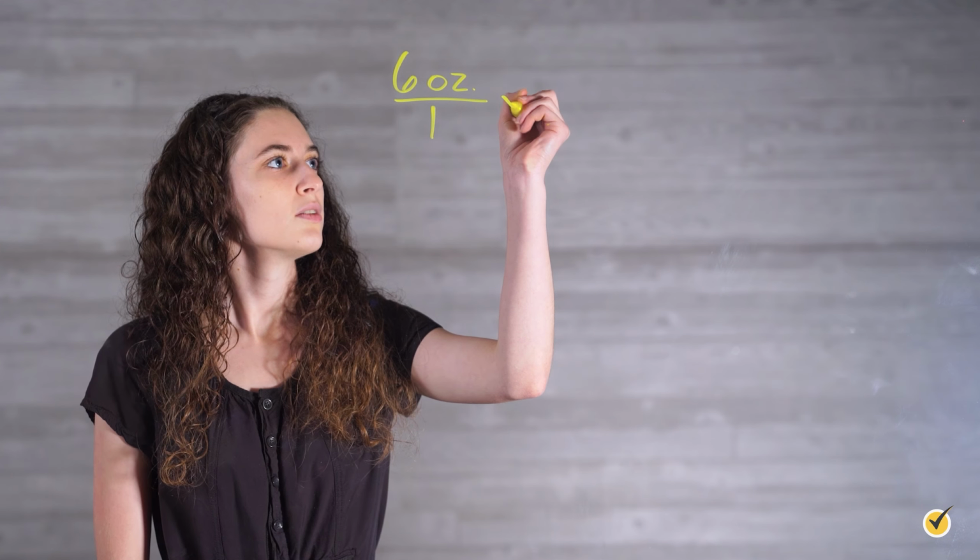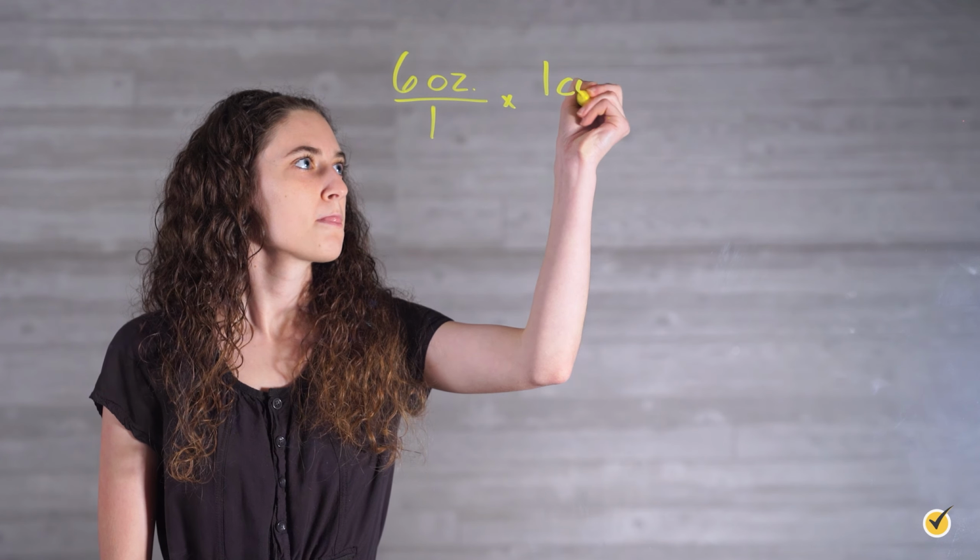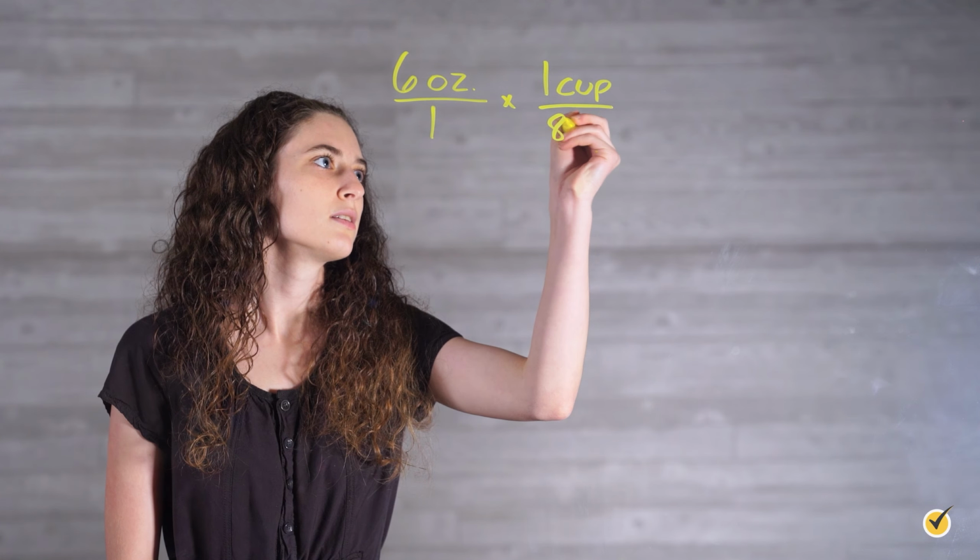Since we have ounces and we are looking for cups, we want to place our cup value in the numerator and our ounces value in the denominator, so that our ounces units will cancel out and we will be left with cups. There's 1 cup for every 8 ounces.